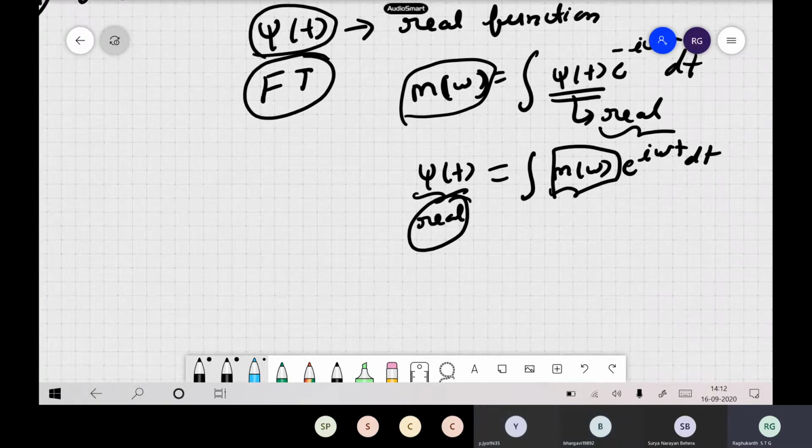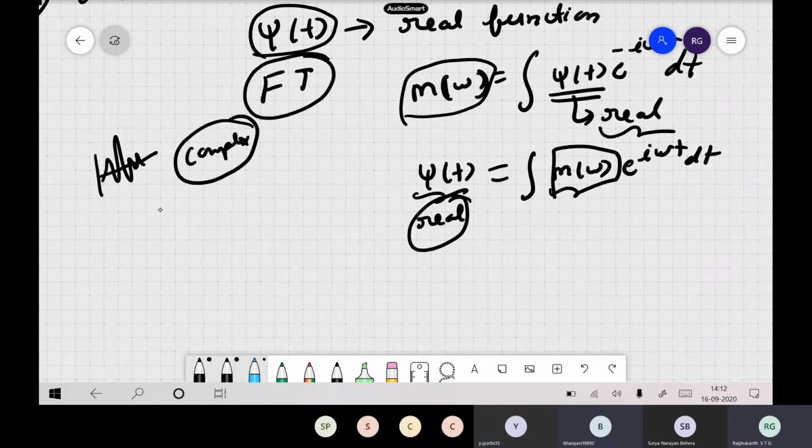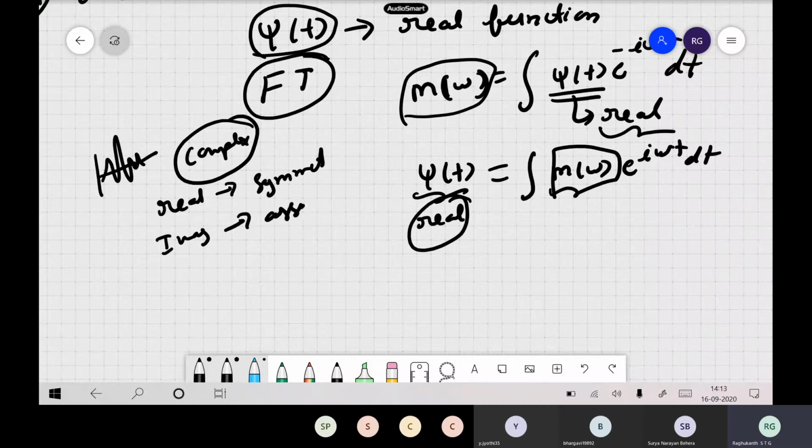Because this is a real function, think of the acceleration time history: you have computed the Fourier amplitude spectra, whether they are complex or real. Be careful: they are complex actually. But what will be the real part and the imaginary part? You remember, the real part will be symmetric and the imaginary part will be asymmetric.